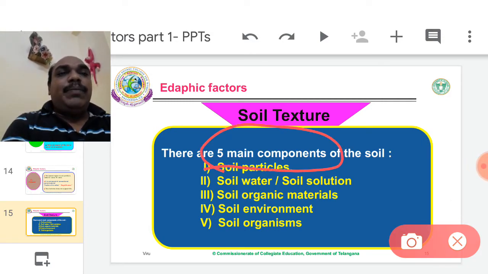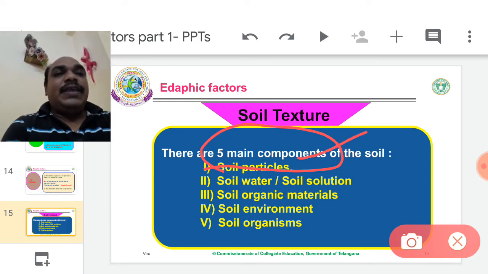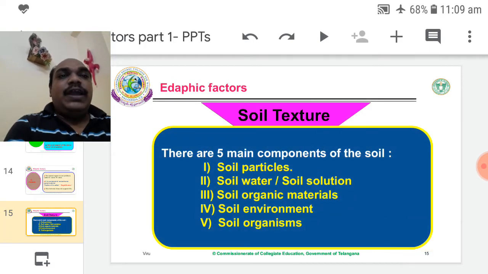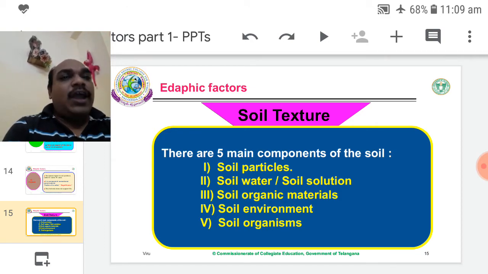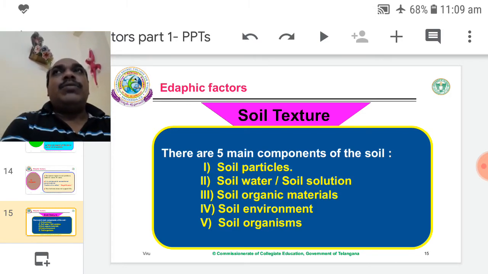So soil is made up of these five components, which are soil particles, soil solution, soil organic matter, soil environment and soil organisms. So soil contains these components. All of them mix with each other and form soil. So without soil there is no crop production.